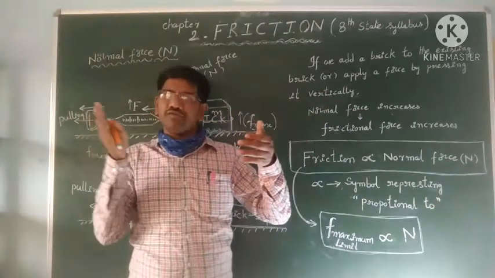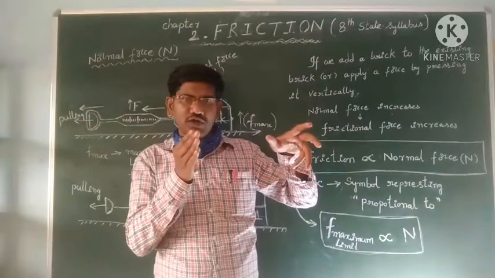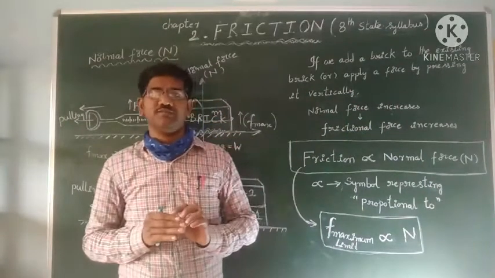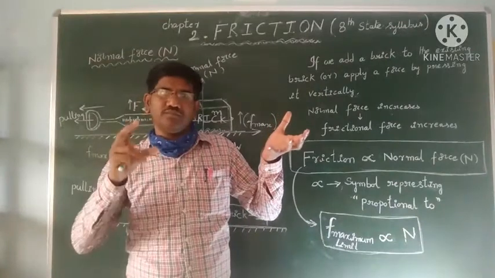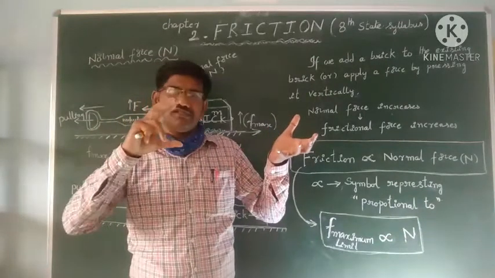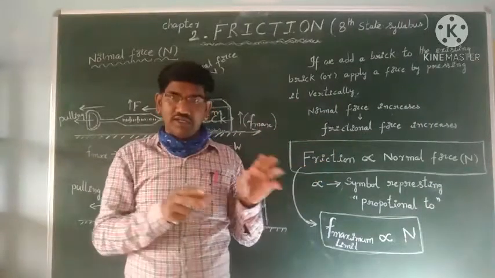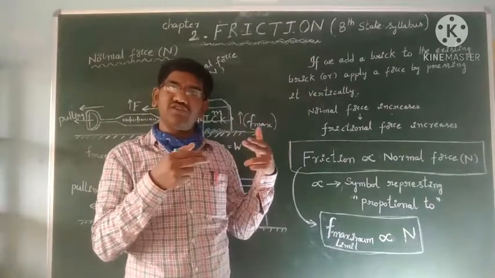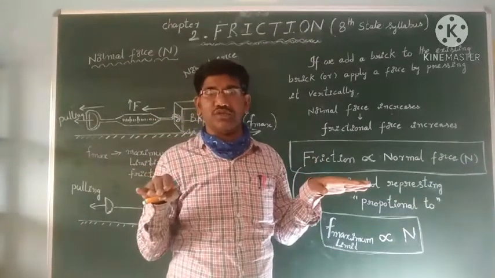If applied force is 50 newtons and the body you are pushing is not moving, then frictional force is also 50 newtons. This friction can develop up to a particular value only. When our applied force is just sufficient to break the interlockings, to overcome them, then it is ready to move.